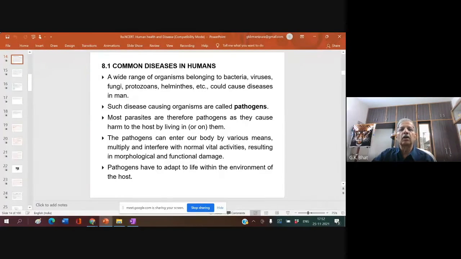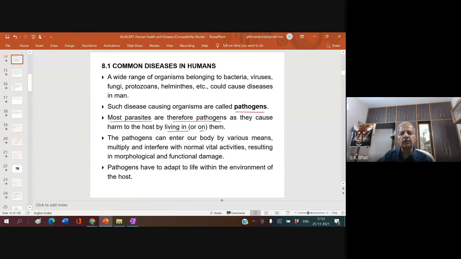At the end of this particular lecture on common diseases in humans, we are going to study one table where I shall explain all the different types of major diseases caused by these microbes or helminths, worms. Such disease-causing organisms are called pathogens. Very important, most parasites are therefore pathogens as they cause harm to the host by living in them or on them.